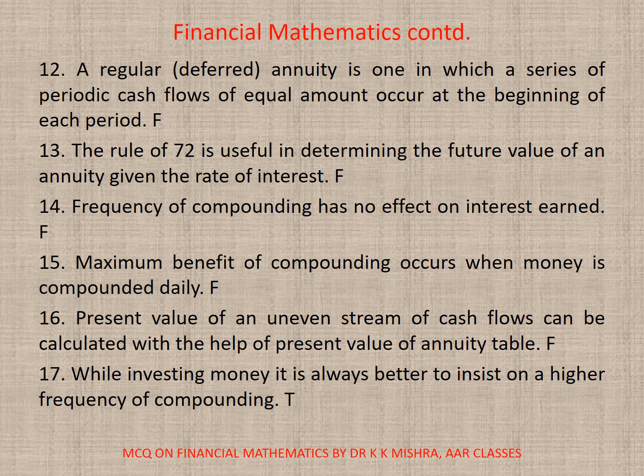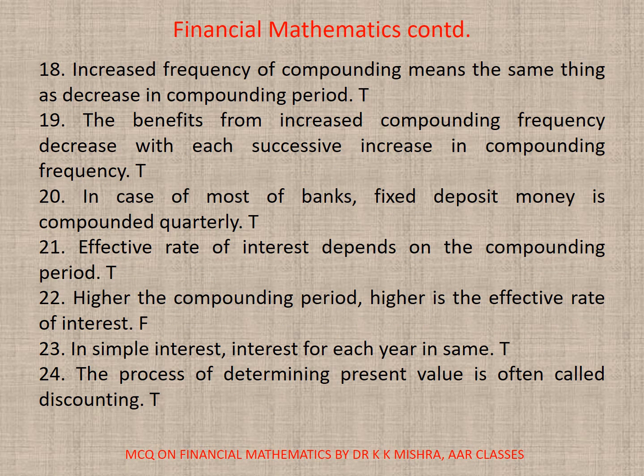It is false. 16. Present value of an uneven stream of cash flows can be calculated with the help of present value of annuity table. It is false. 17. While investing money, it is always better to insist on a higher frequency of compounding. It is true. 18. Increased frequency of compounding means the same thing as decrease in compounding period. This is true. 19. The benefits from increased compounding frequency decrease with each successive increase in compounding frequency.